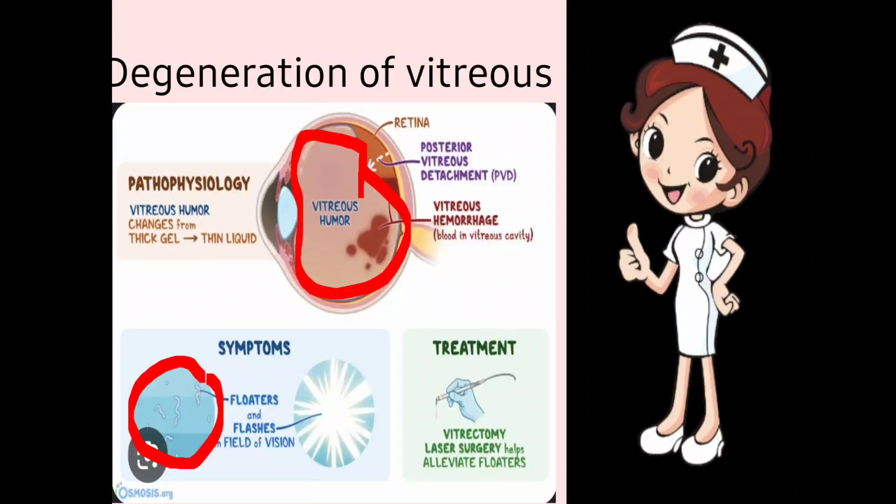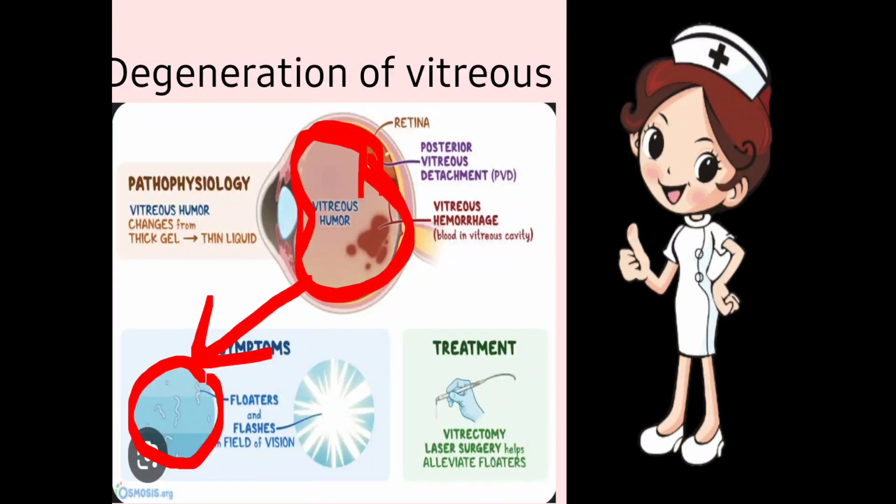Okay, so these floaters are seen, and sometimes flashes are also seen. You will recognize that light is coming from some direction inside the eye. No one is torching, no one is shining a light like a torch, but you feel that light is coming. These are the flashes. So these are the symptoms that there is a degeneration of vitreous. There is a thick jelly which gets liquefied and it gives birth to the floaters.